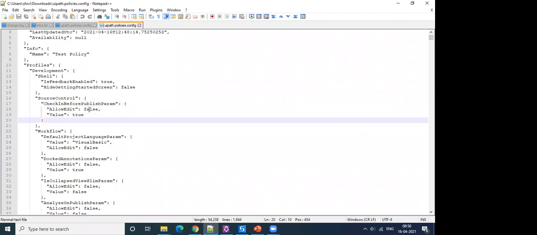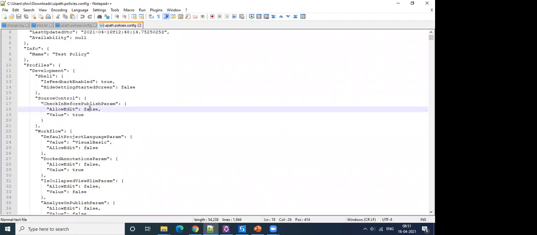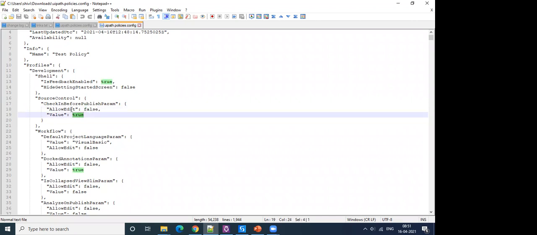Allow edit false means whatever setting you have enabled using this governance file, the user will not be able to make changes to it. So this will disable the setting, and the value will be true. And if you choose allow edit as true, this will set its value as true, but the user would still have an option to toggle between true or false. They can disable this setting by going to Studio, the way I showed you before.